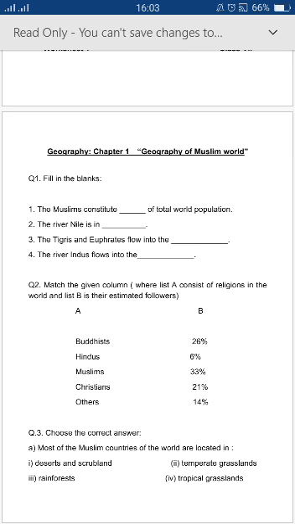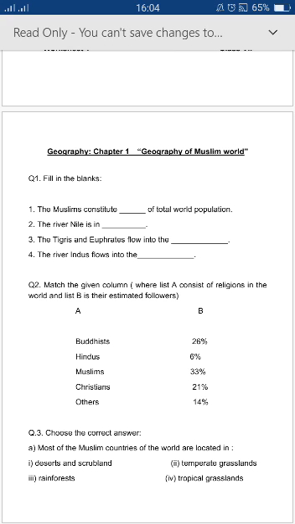Geography means the study of the earth and Muslim world means those countries whose government have declared that they are the Islamic State. For example, Saudi Arabia and Iran. Now, the question is, what will we study in this chapter? We will study about the physical features. Physical features mean things like mountains, lakes, desert, fertile land, etc.